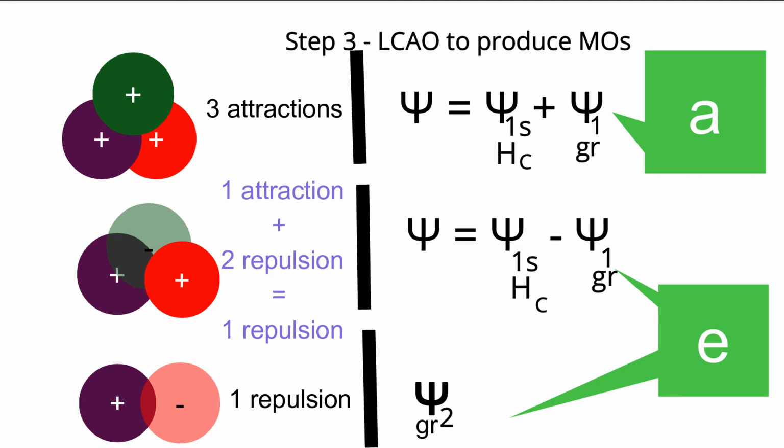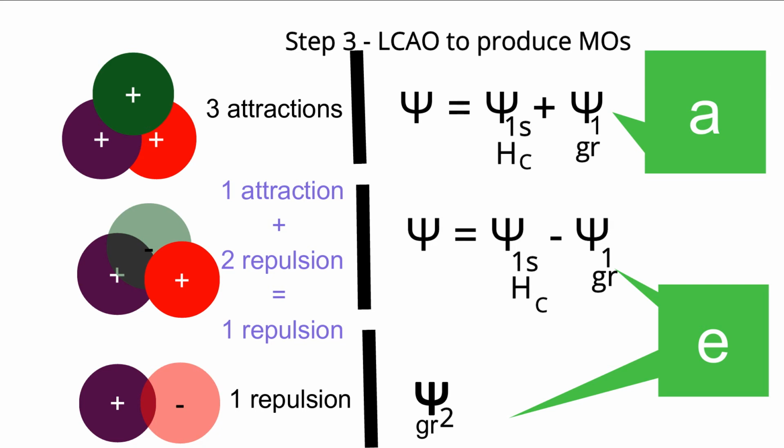Will come together, will add to each other. So positive, positive, positive representation is done there. There will not be any separation. There will not be any node. So if you see how many attractions are there between green and purple, one attraction, green and red, second attraction, red and purple, third attraction.